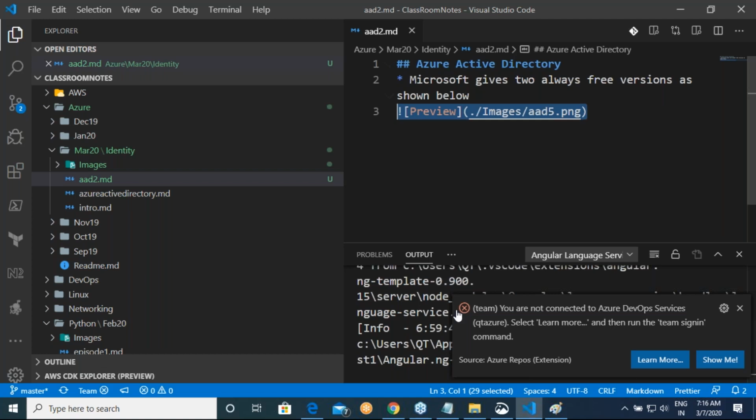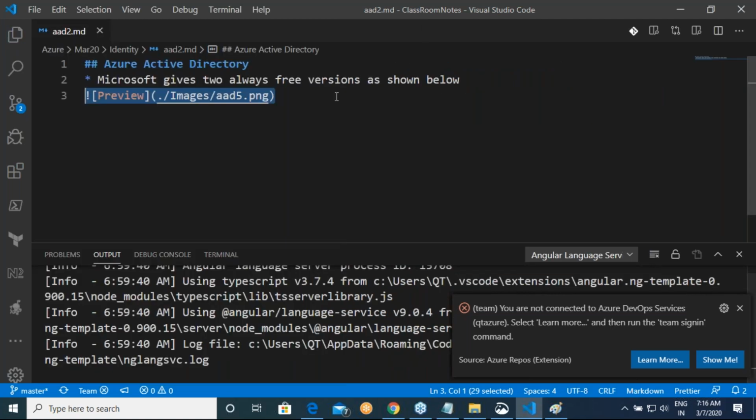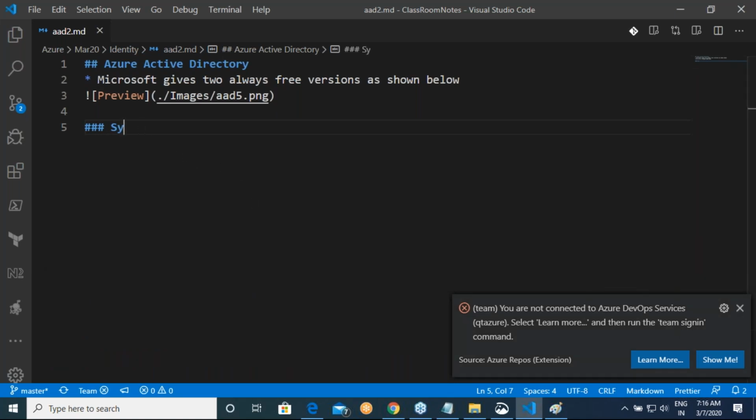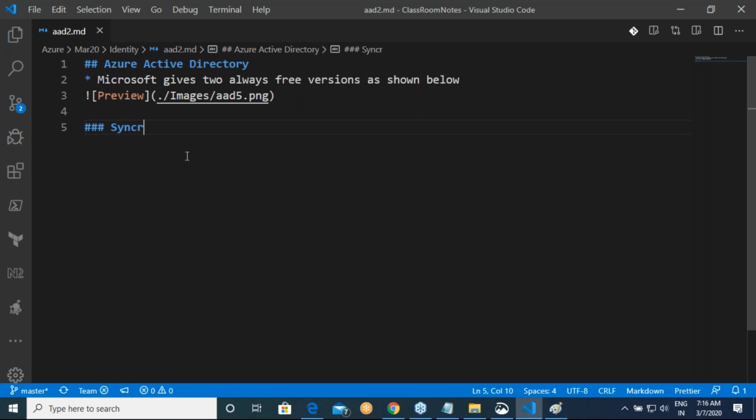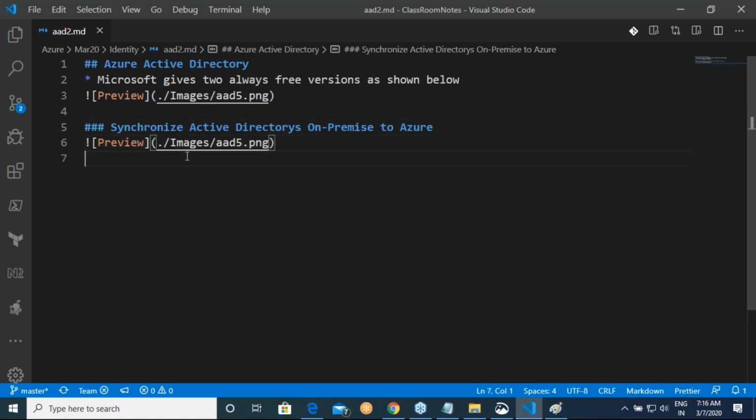What is the first use case now? Synchronize Active Directories on premise to Azure.